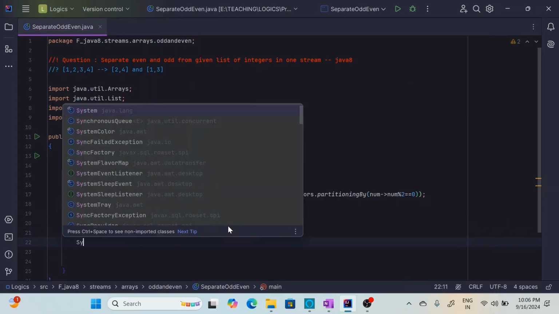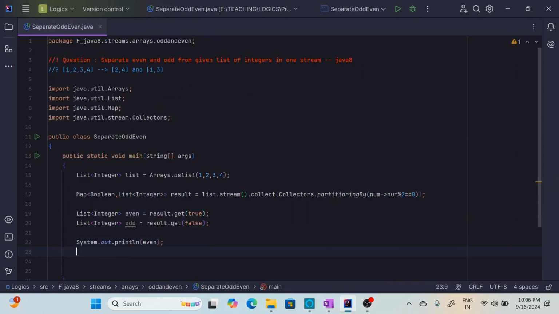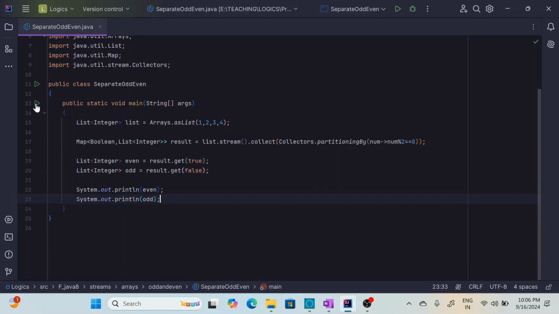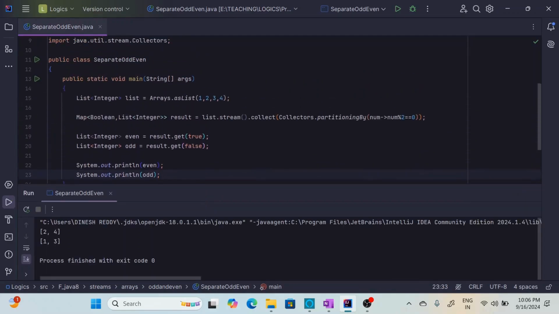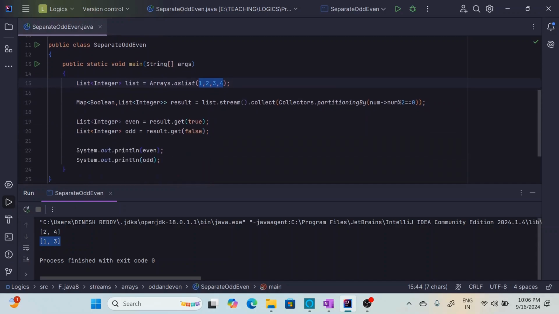I'm printing even numbers and odd numbers as well. I'm running this program. See, the given list of integers is 1, 2, 3, 4. We separated even and odd numbers into two lists in a single stream.